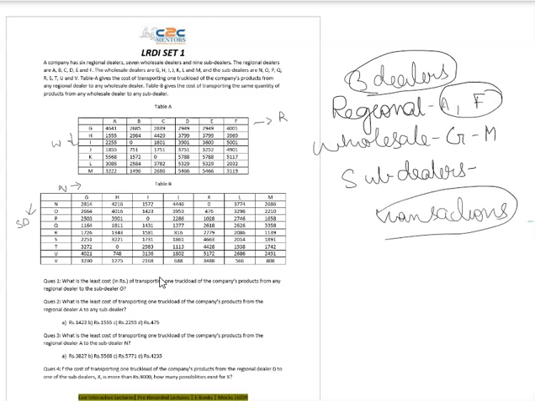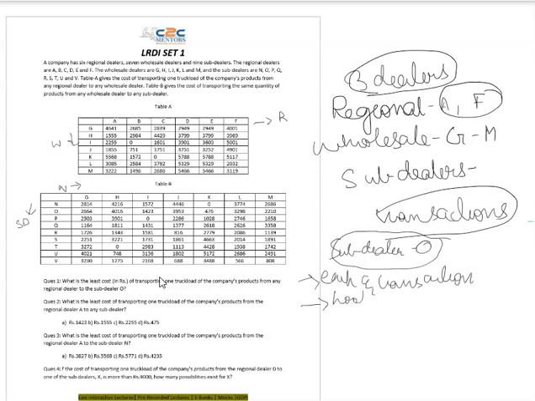I would just like to go through the first question. What is the least cost in rupees of transporting one truckload of the company's products from any regional dealer to the sub dealer O? So they are specifically targeting sub dealer O, right? I want to calculate the least cost in this particular transaction. There are two processes to go. Either you can calculate each and every transaction of O, right? That will be time consuming. Second technique is how you can go through it.